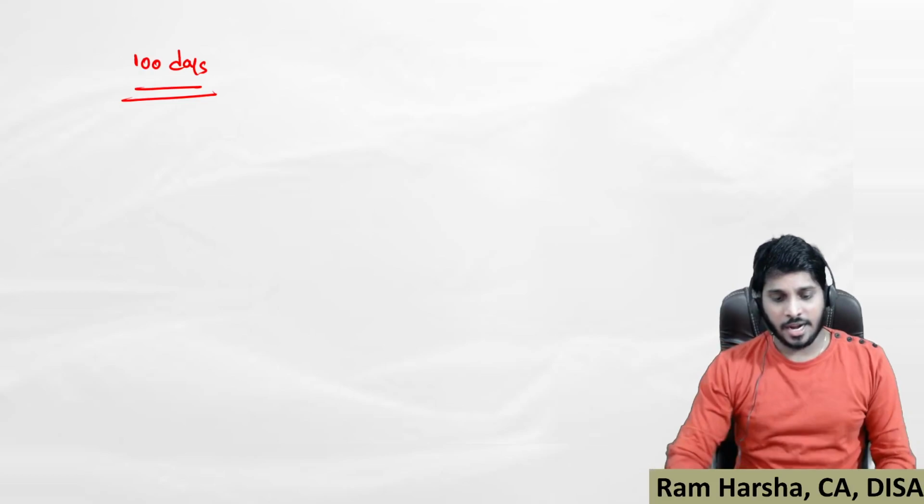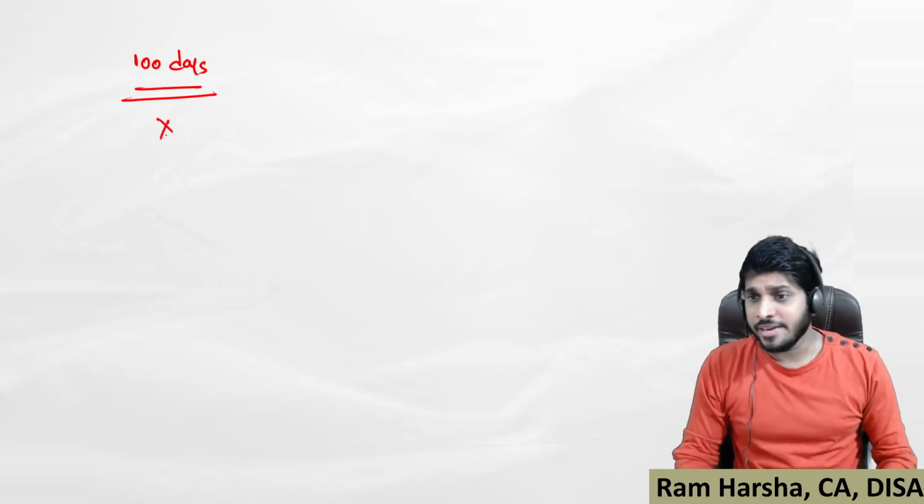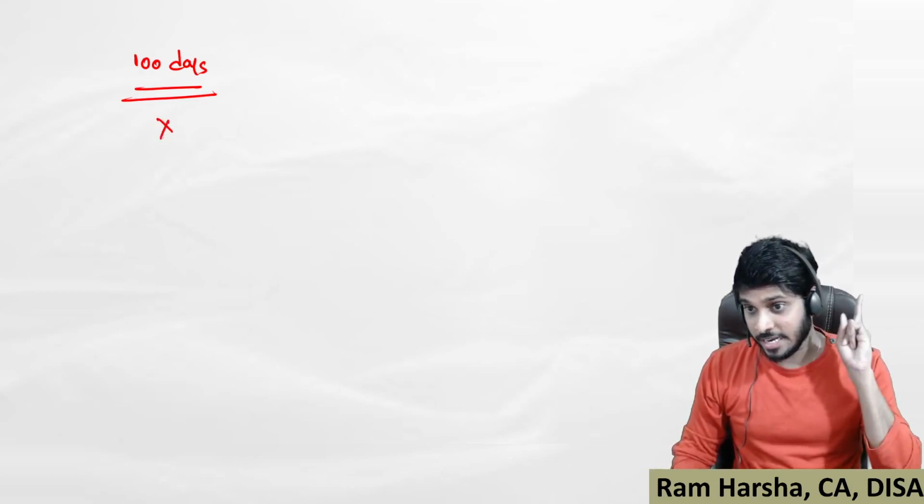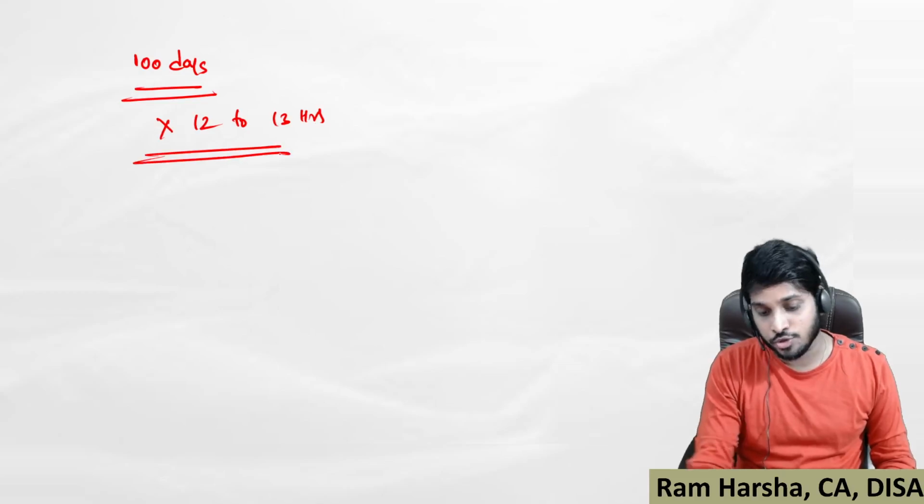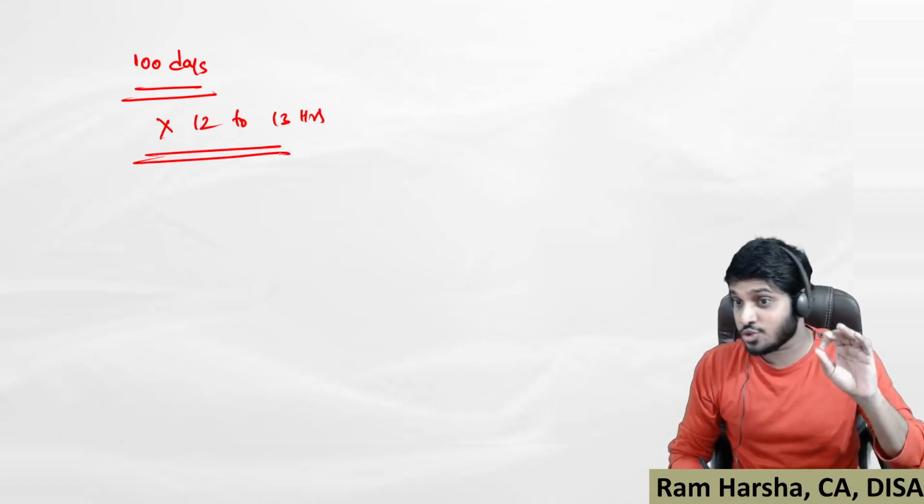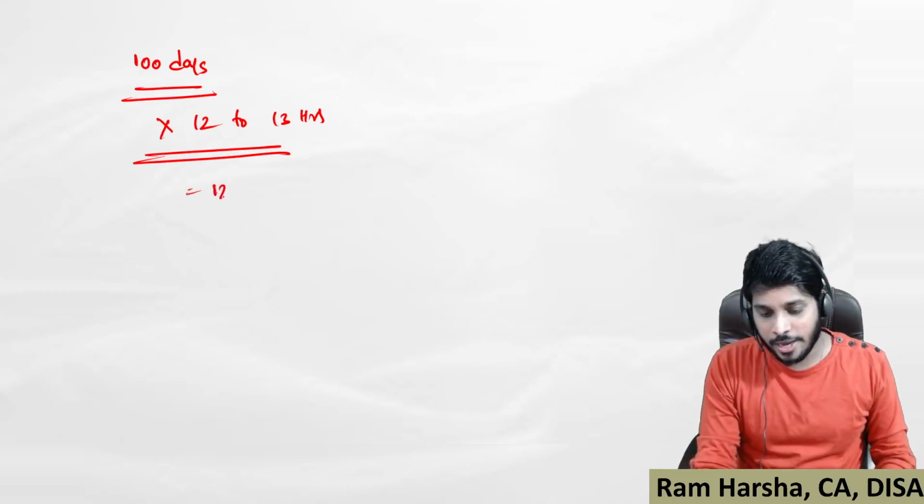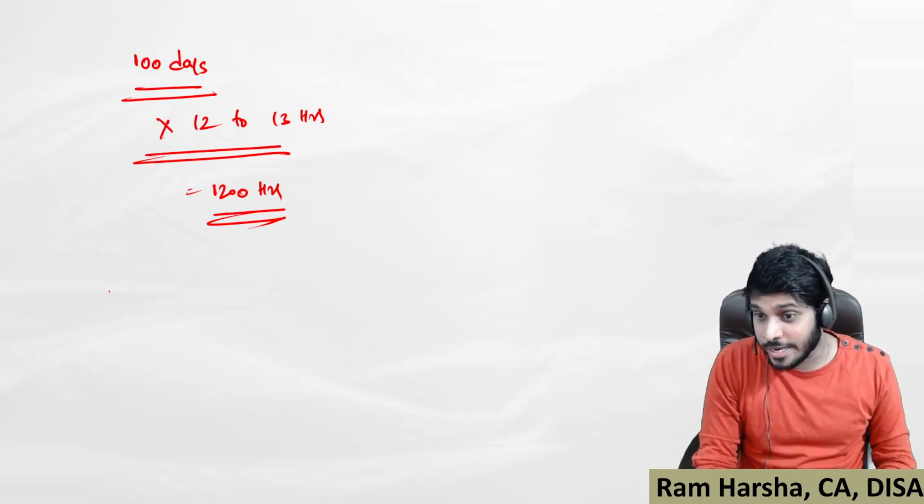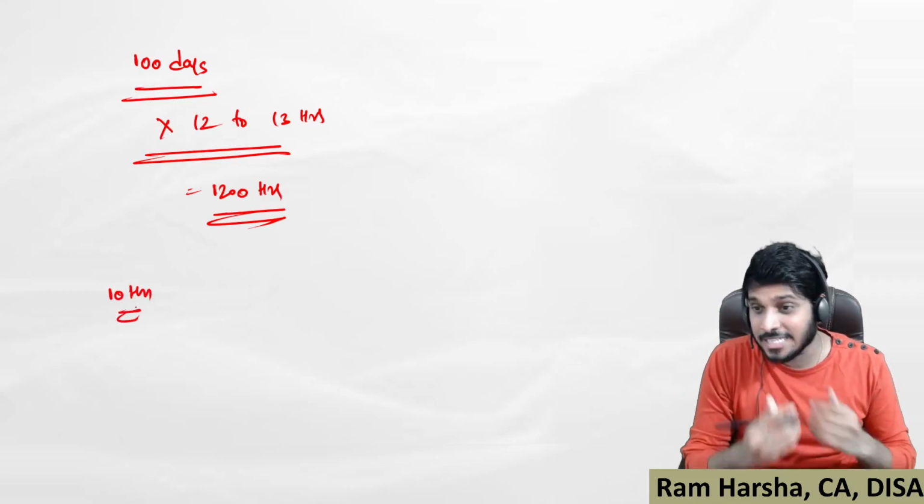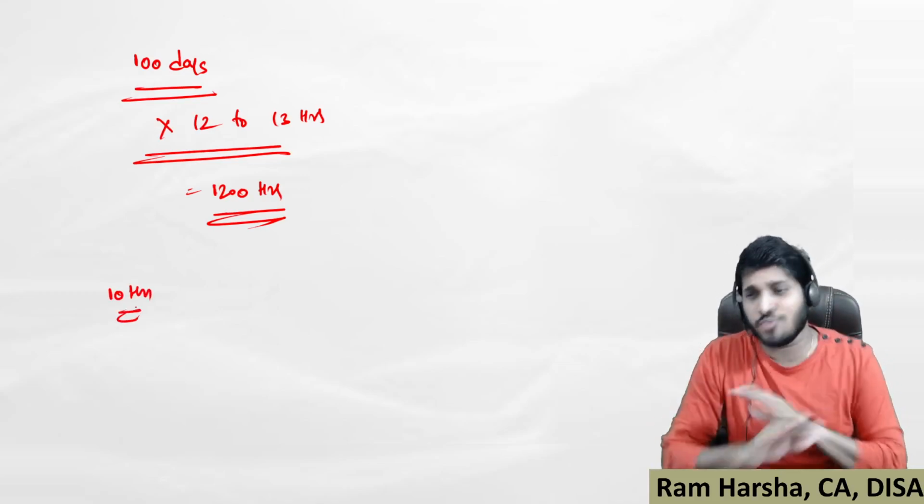Now, 100 days. If you are able to dedicate 12 to 13 hours every day, suppose you are a both-groups student and your objective is to write both the groups, you indirectly have 1200 hours of time with you. Suppose you are a single-group student, 10 hours is enough. Maximum 10 hours is enough, which is more than enough.